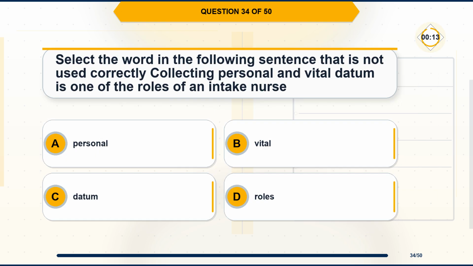Question 34. Select the word in the following sentence that is not used correctly. Collecting personal and vital datum is one of the roles of an intake nurse. Option A, personal. Option B, vital. Option C, datum. Option D, roles.